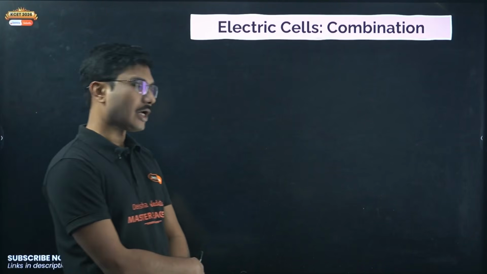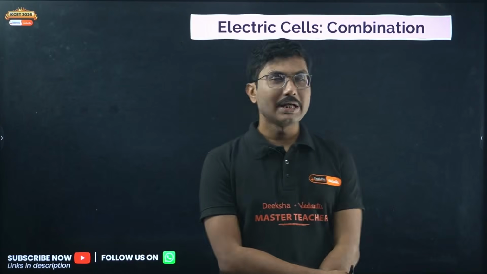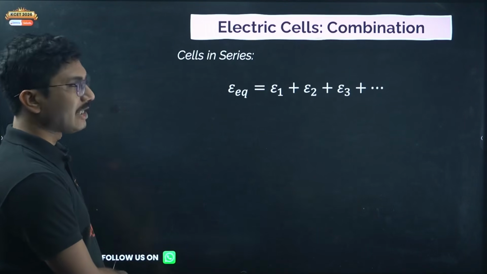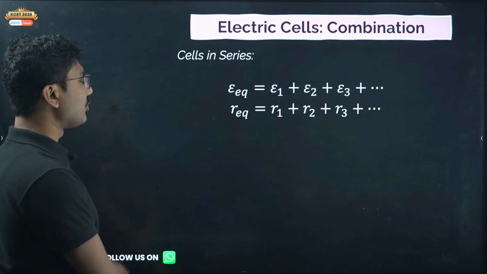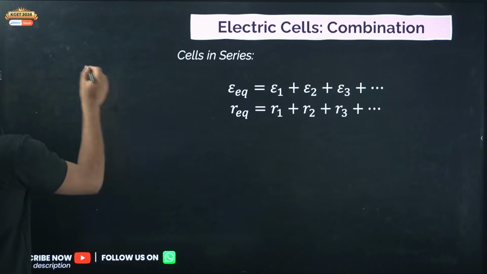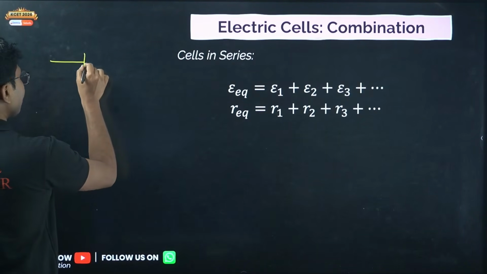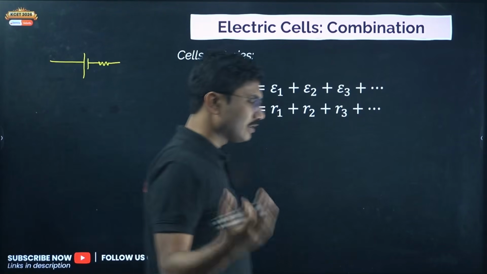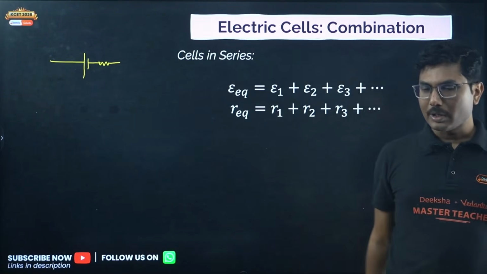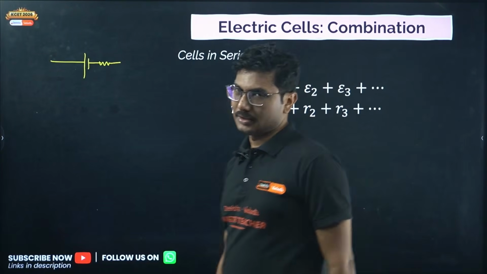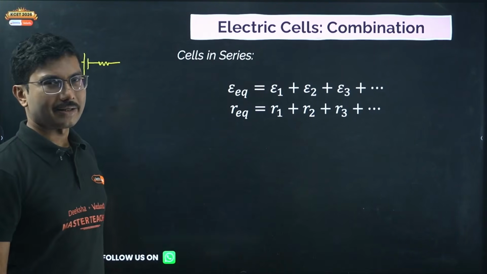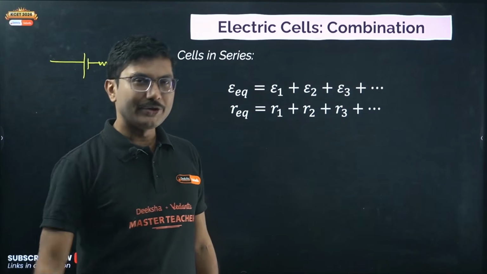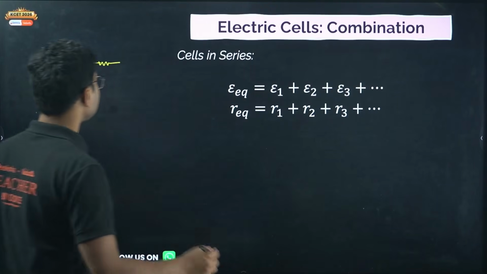Electric cells also can be combined in two ways. One is series combination. In cells in series, the equivalent EMF is given by this formula and equivalent resistance is given by this formula. What is the meaning of cells in series? Suppose we have an electric cell. In common terms we say battery. A battery is basically a combination of cells. If it has more than one cell, it is called a battery. Only one unit is called a cell.